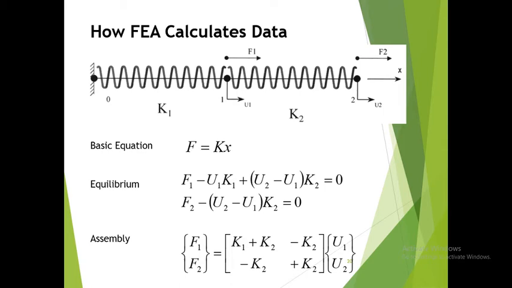So this is how FEA calculates the data. From the basic equation, F is equal to Kx. So for equilibrium, this is the equilibrium equation. And then finally the assembly, whereby this is the matrix, right?